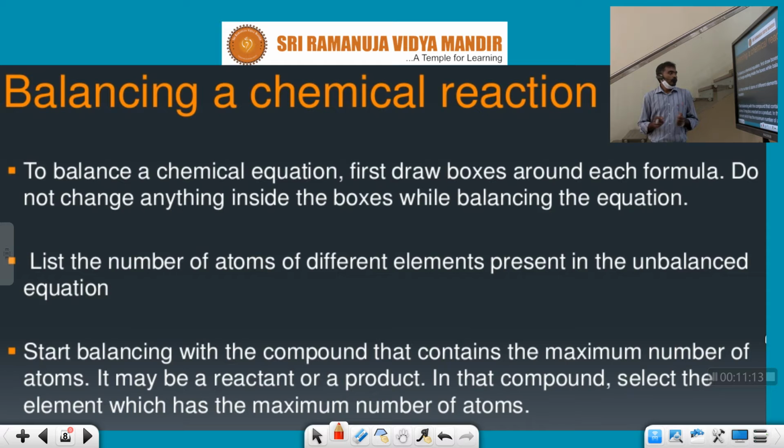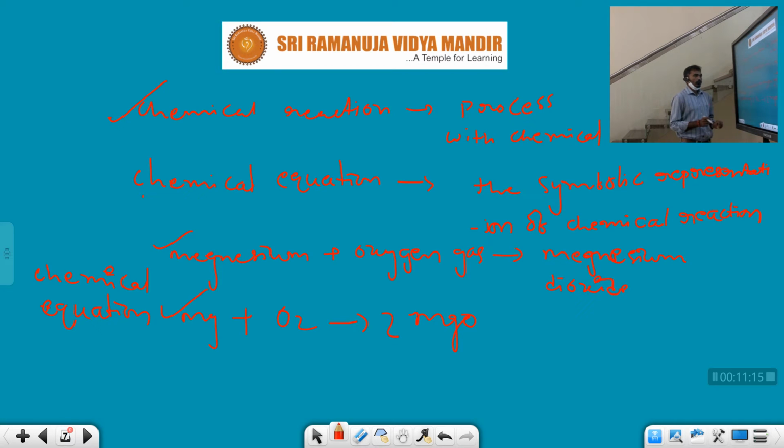So for example, we go back to Mg plus O2 gives rise to MgO. Here one magnesium atom, and in this two oxygen atoms. But here one magnesium and one oxygen atom.